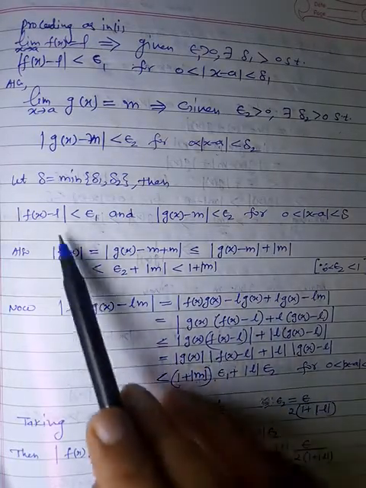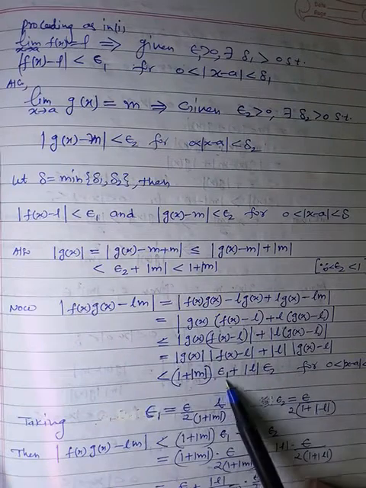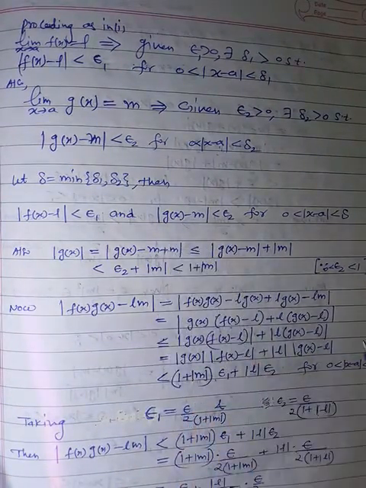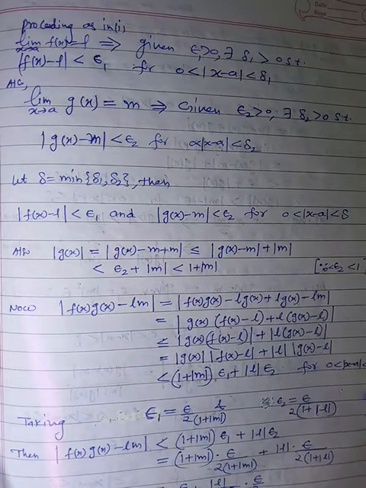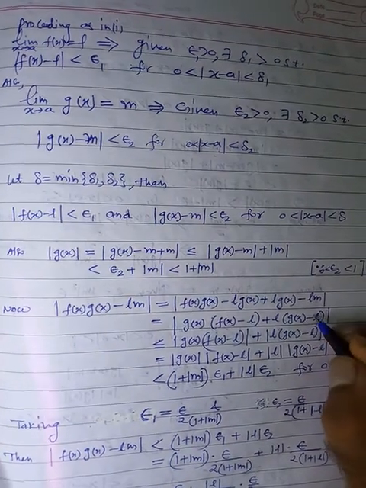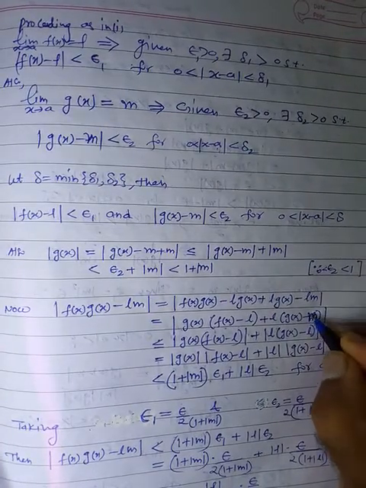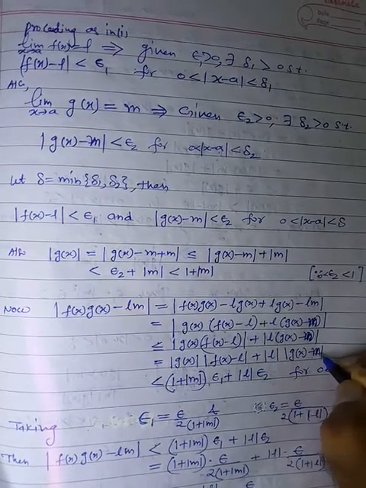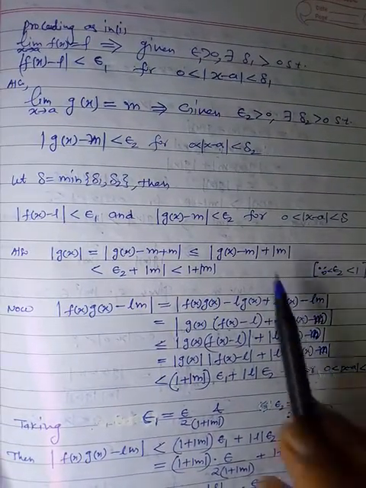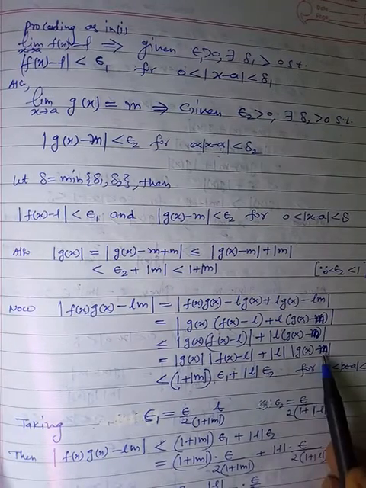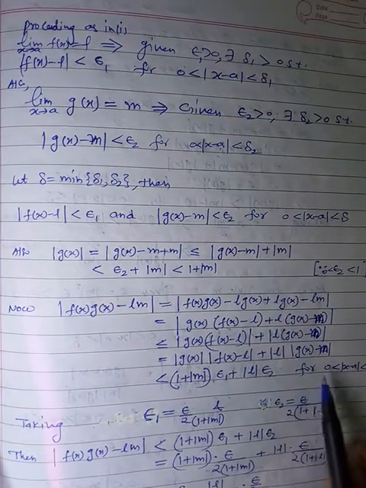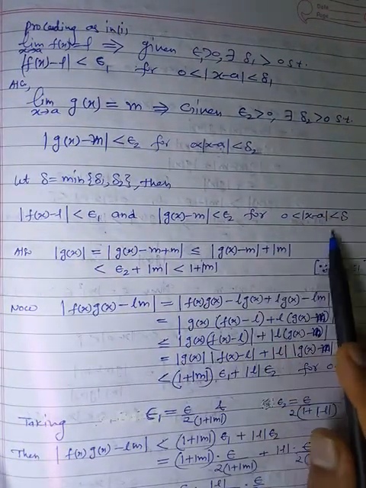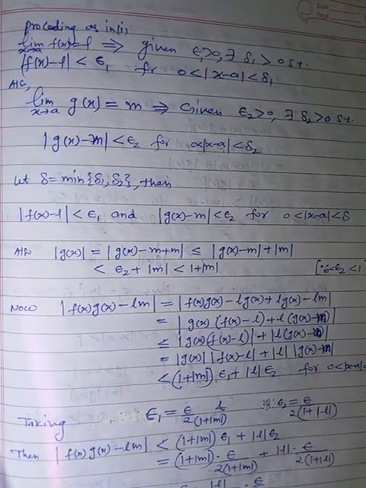Now f of x minus l, this is nothing but epsilon 1, so replace the value, plus magnitude of l, and this quantity, g x minus m, is basically epsilon 2, and since we have used these conditions, so we have to impose this condition essentially. So this is the condition.